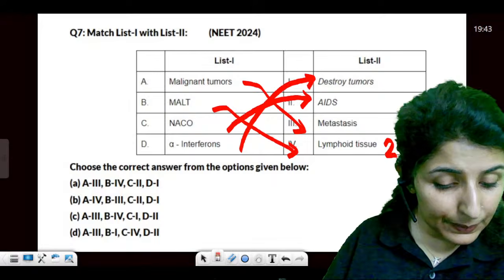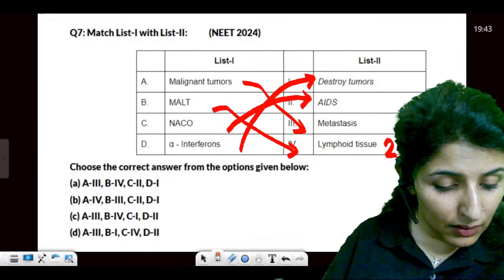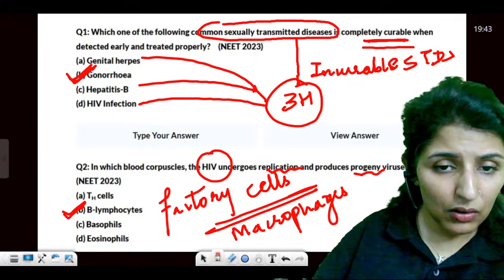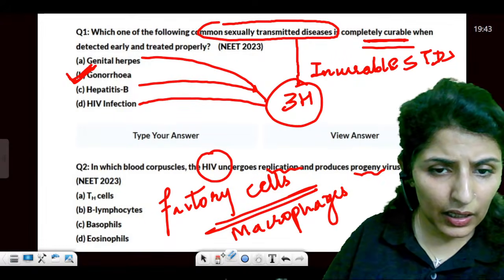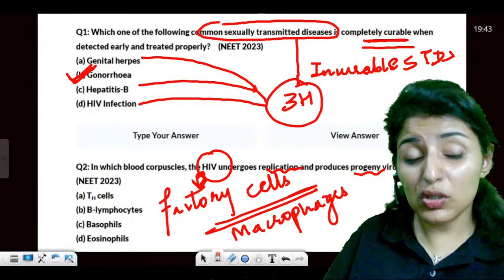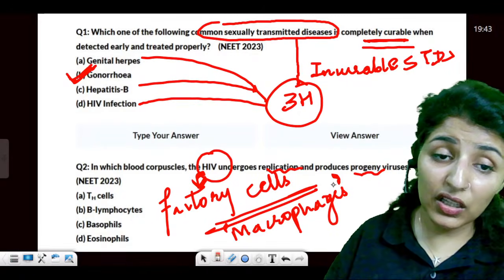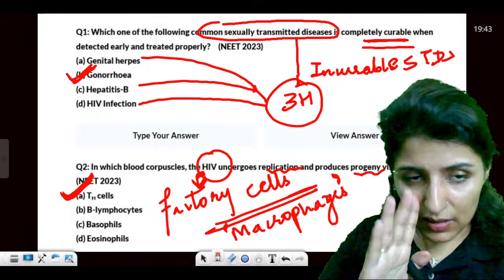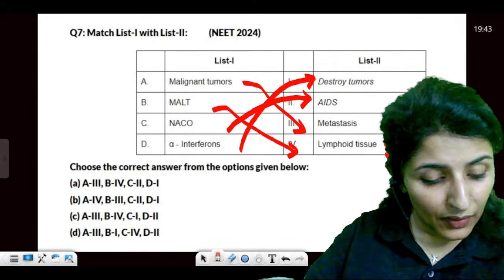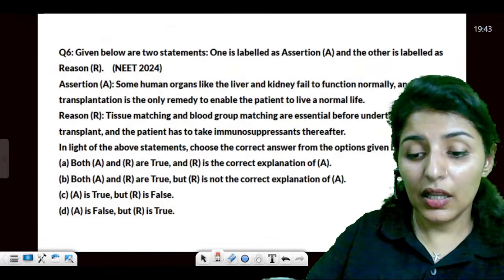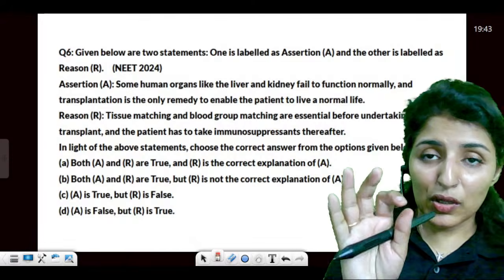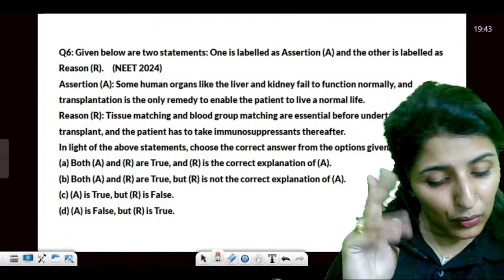Are these points clear? Isn't it the helper cell? Yes, that's what I said. Sorry. Yes, you're right. Guys, we have made this mistake here. The factory cell used by HIV is a macrophage. When it is not given, then it has to be T helper cell. Sorry, it is not B lymphocyte, it is T helper cell. Absolutely right. Thank you. Yes, you're very right, Jaya. Now, moving on, because T helper cells are the managers. Once you control T helper, everything is under control.